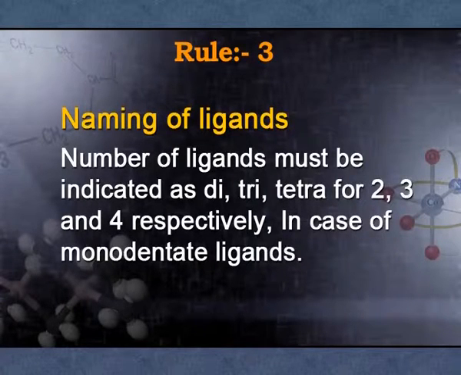To name these ligands, there are certain rules. First step, the oxidation number determination of the central metal, then the naming of ligands and their numbers, as mono, di, tri, tetra, penta, hexa. But in case of halogens, suppose it is chloride, bromide, we have to use chlorido, bromido, iodo.